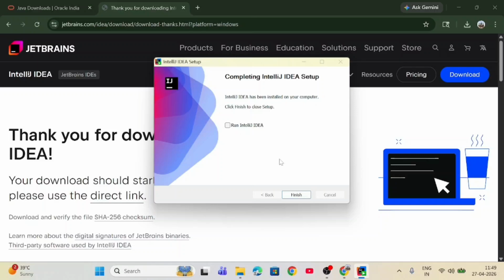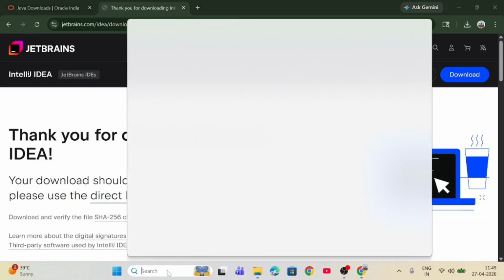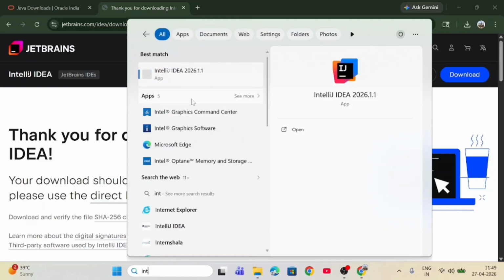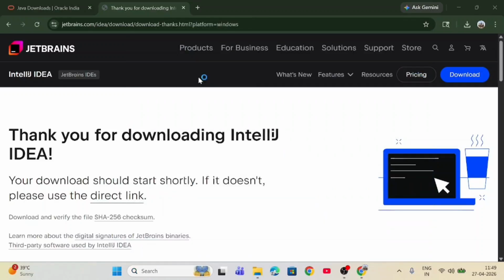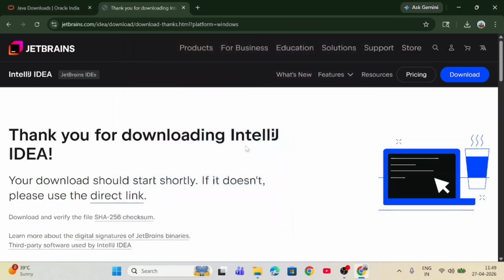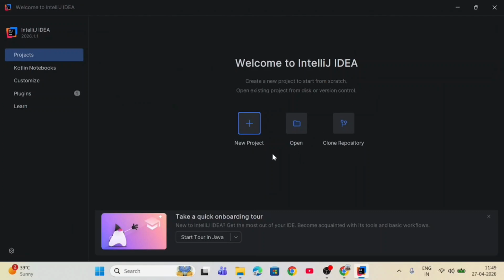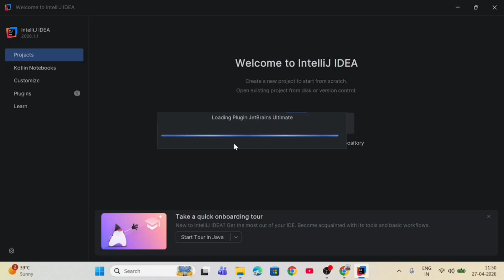Now click on finish and search for IntelliJ IDEA. Double click on it. Now skip import. See, this is IntelliJ IDEA, which is an IDE mainly used for Java projects. Now we will try with one project. Click on new project.